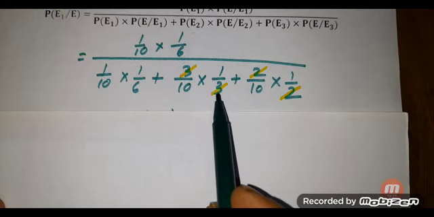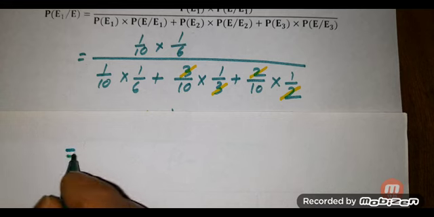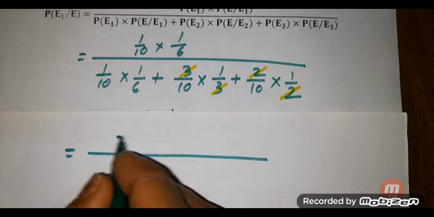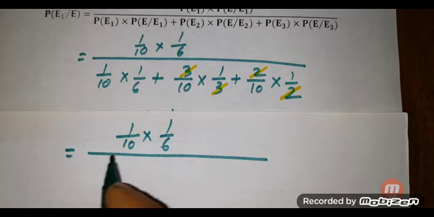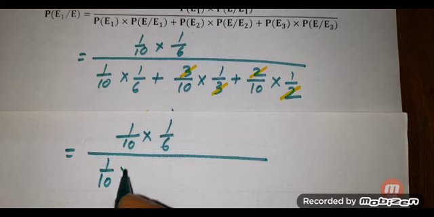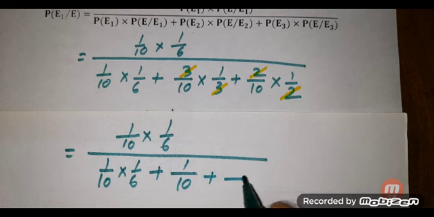Cancelling this 3 by 3 and this 2 by 2, we get 1 by 10 multiplied by 1 by 6 plus 1 by 10 plus 1 by 10.